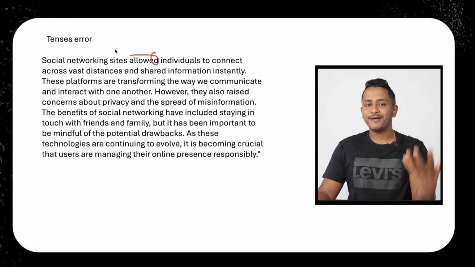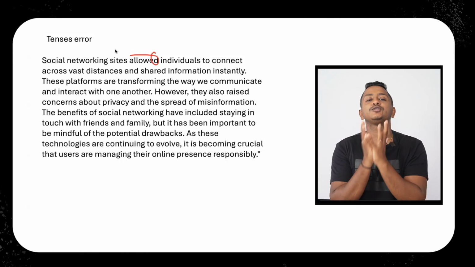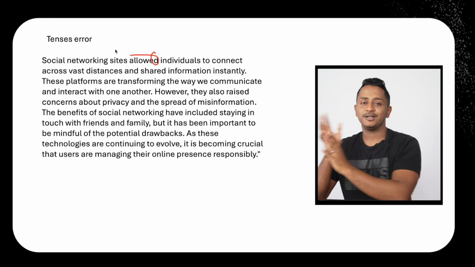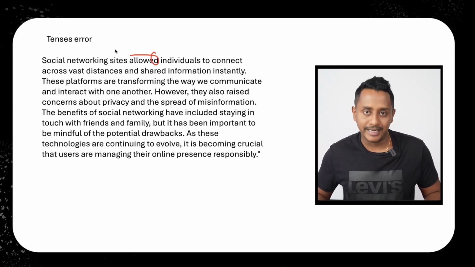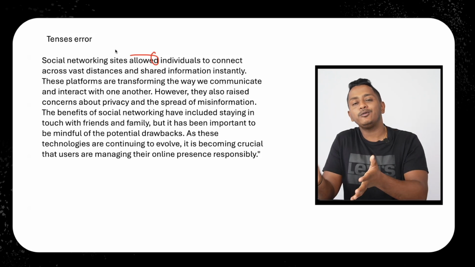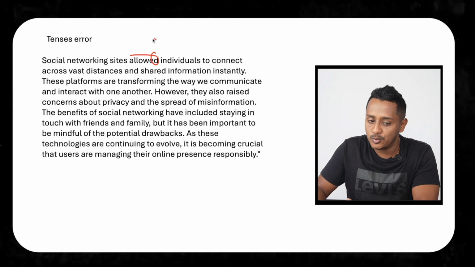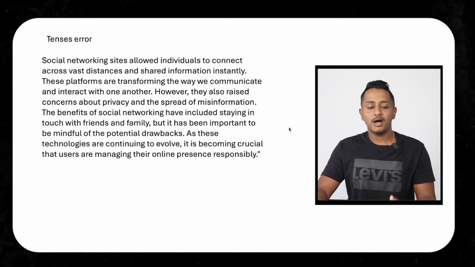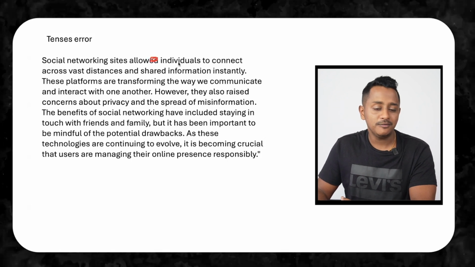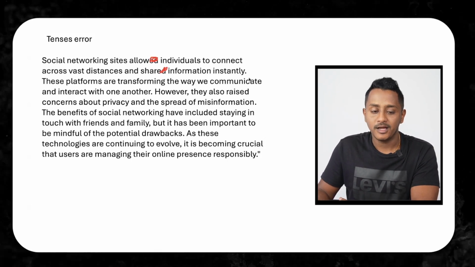This is a fact. Remember, when you represent a fact, always go with the present tense. You cannot use a past tense. A present tense is always true with respect to the past, present and the future. It's always a fact. Water boiled at 100 degrees centigrade. Tomorrow it will boil at 90 degrees centigrade? It will boil at 100 degrees only. So it's water boils. So here social networking sites allow, not allowed, allows. Allow. Present tense has to come. Allow individuals, so this has to be struck off, to connect across vast distances and share information instantly.